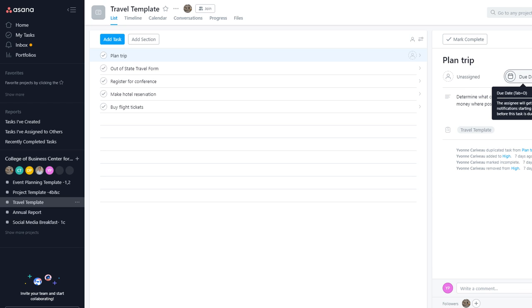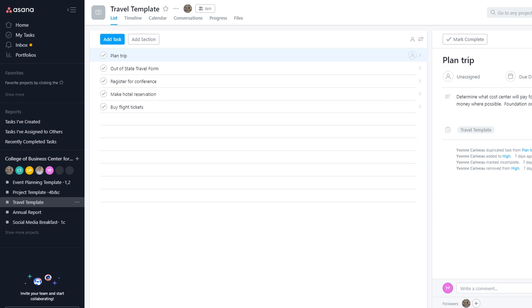Then you can assign a due date for the task, as well as set up the priority. Some of the tasks are high priority, some of the tasks could be put on a back burner for a while, and things like that.